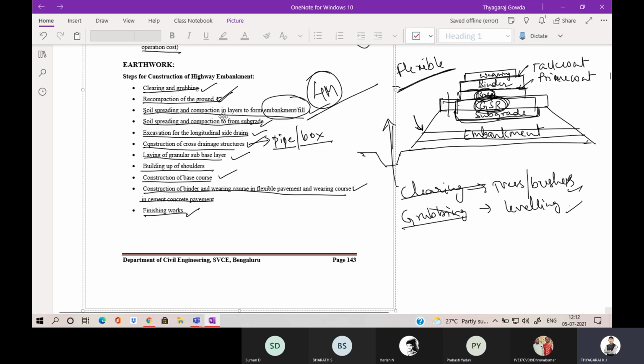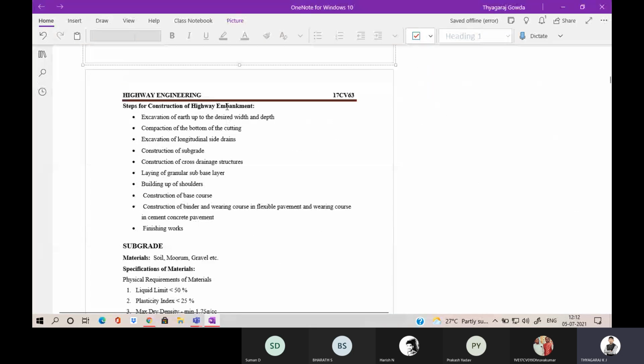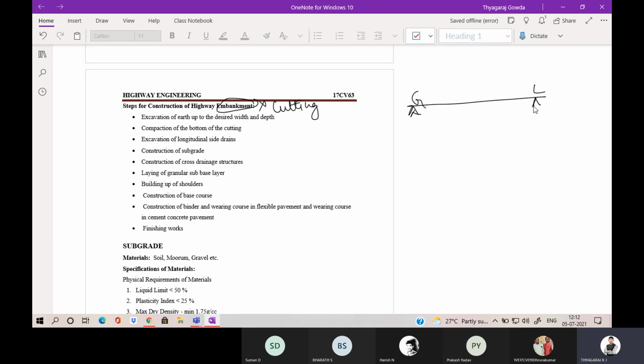Next, this is about highway embankment. Next one is a highway fill. It is not embankment. It is a cutting. Okay, this is not embankment. It is cutting. How are you going to construct the road in cutting? So the cutting means the road which is constructed below the ground level. This is the ground level. Okay, below the ground level. So that we are going to call it a cutting.